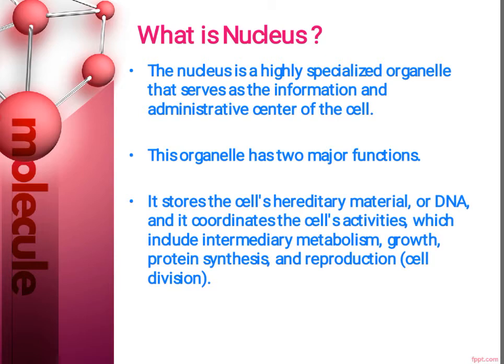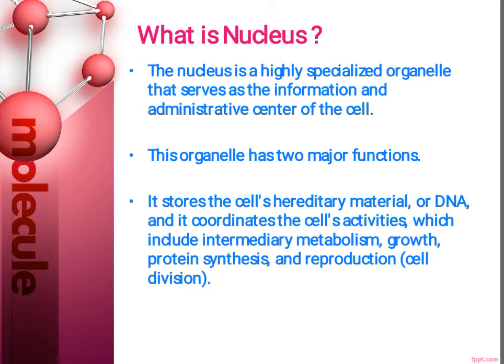The chief and most important function of the nucleus is that it stores the cell's hereditary material or DNA. It also coordinates the cell's activities, which include intermediary metabolism, growth, protein synthesis and reproduction by means of cell division. So overall, in growth and development, the nucleus plays a very important role.